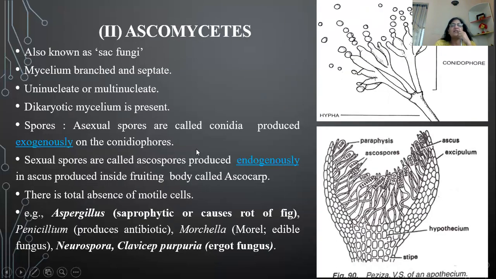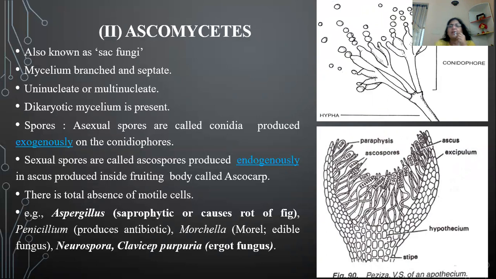Now coming to the next class, that is Ascomycetes. Ascomycetes are known as sac fungi because, as you can see here, this cup-like, sac-like structure is found in their sexual reproduction. The mycelium is branched and septate. Even when they are septate, both conditions are possible. They may be uninucleate or they may be multinucleate structures.